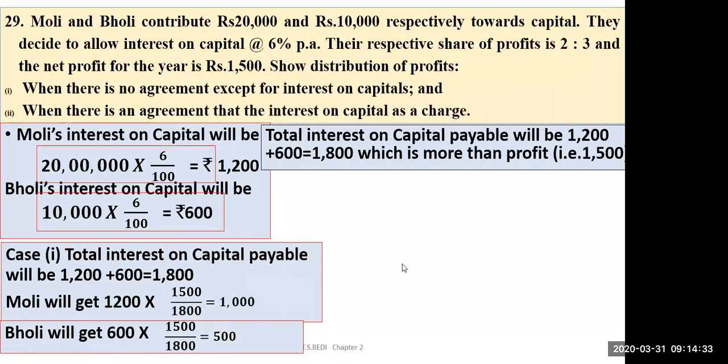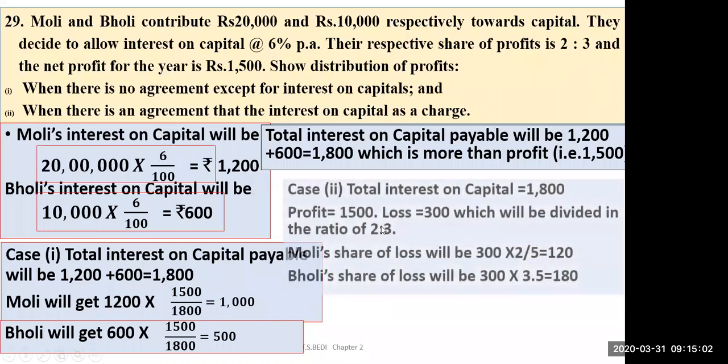If this point is clear. Now, when there is an agreement that interest on capital is to be treated as a charge, interest must be given at whatever rate is given there. You will pay at the rate of 6% per annum.